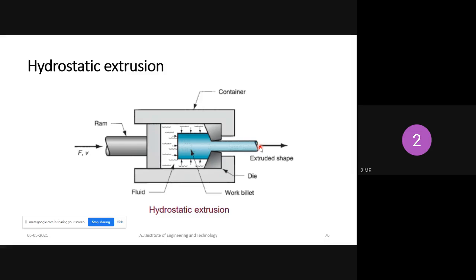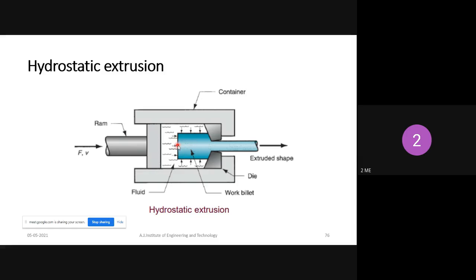In the normal extrusion process, what is that? Direct extrusion process. Here, tell me. The ram will push this liquid, sir. Yes. But sir, here it is given as fluid, no sir. See in this diagram, actually it is mentioned liquid.